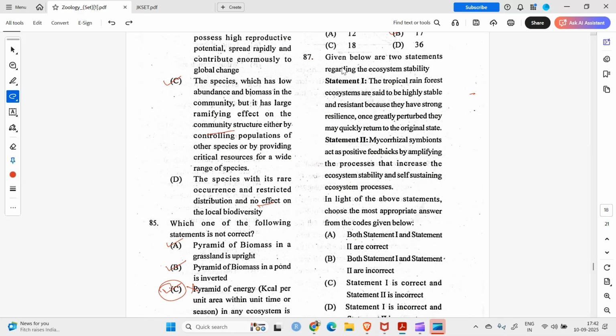Question number 87 says that given below are two statements regarding ecosystem stability. Statement one goes like, the tropical rainforest ecosystems are said to be highly stable and resistant because they have strong resilience. Once greatly perturbed, they may quickly return to the original state. Yes, statement one is correct. Mycorrhizal symbionts act as positive feedbacks by amplifying the processes that increase the ecosystem stability and self-sustaining ecosystem processes. Right. So both statements are correct. Okay, option A.